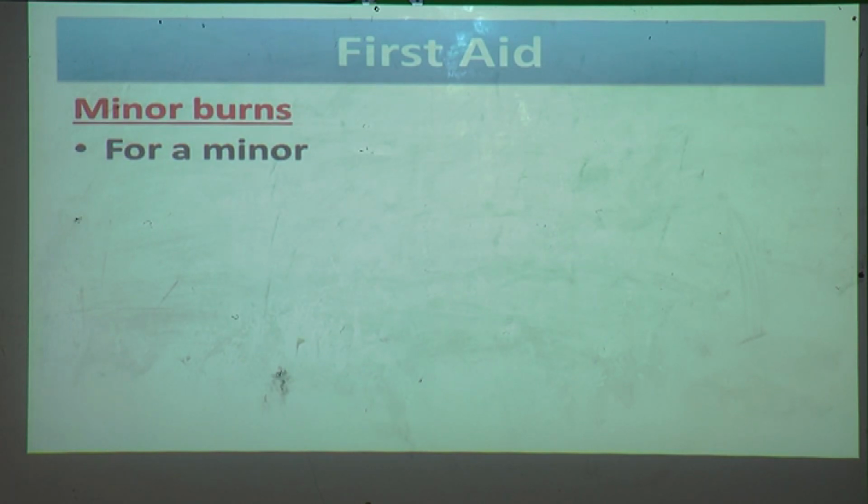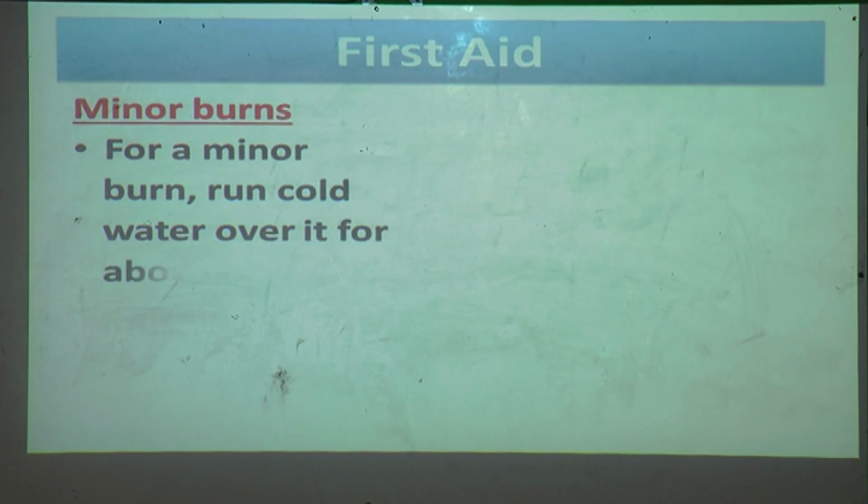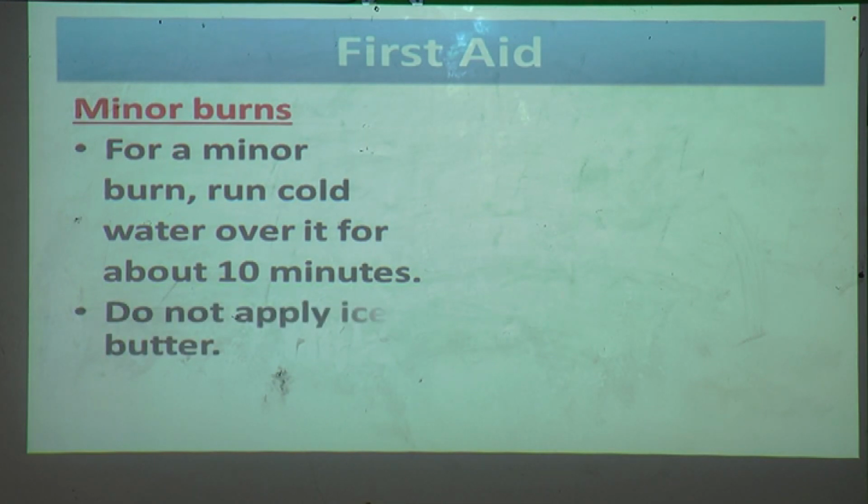For minor burns, what you have to do, see, for a minor burn, run cold water over it for about 10 minutes. When a small area of skin becomes red, that is called a minor burn. And to treat a minor burn or to give first aid for a minor burn, what you have to do? You have to run cold water over it for about 10 minutes. And then you do not apply ice or butter on that.